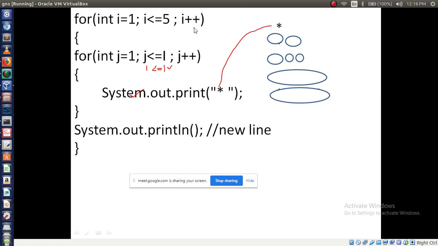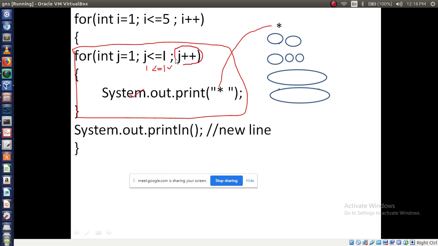See, now we are in this for loop. We have already entered this for loop. In this for loop, after executing this, j is responsible. Now increment the j value. The previous j value is what? 1. After incrementing, j value becomes 2. Again check the condition. 2 less than or equal to 1. Condition true or false?